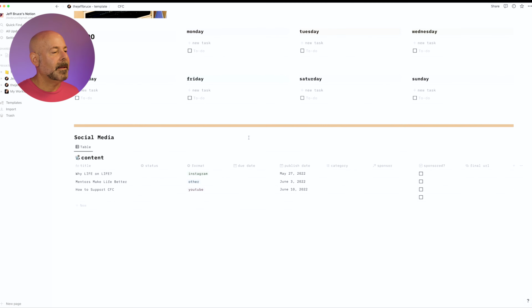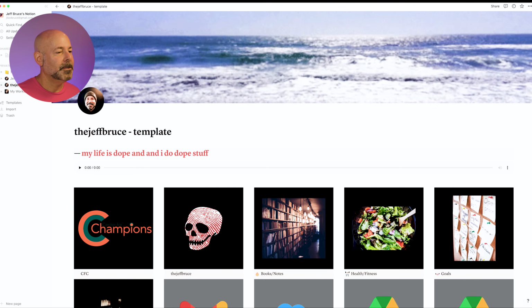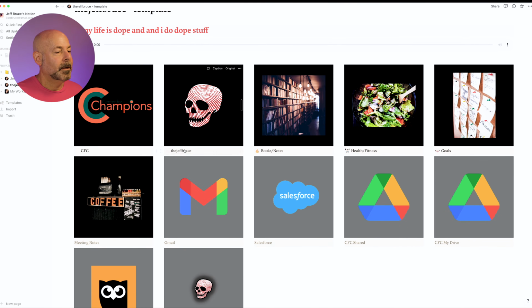And then social media, this also I don't use very much right now because I do social media at my job, and this is for my job. We have a Google spreadsheet that we use for our content calendar. So again, it's just a real simple layout. Let's go back to the main page. I'll go through the Jeff Bruce.